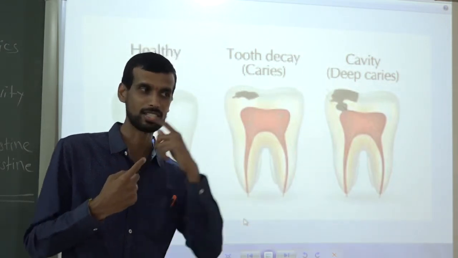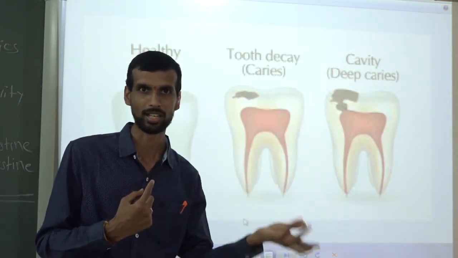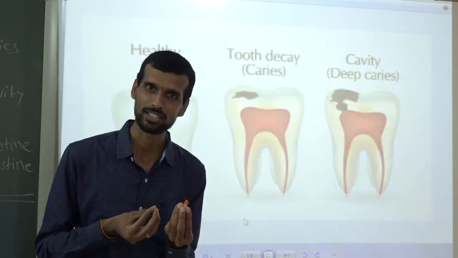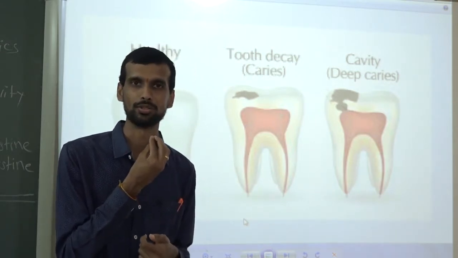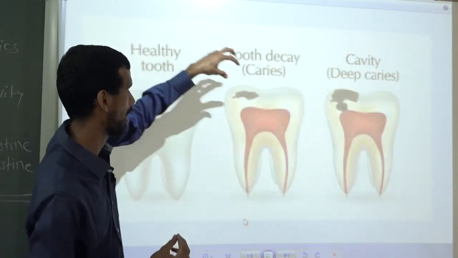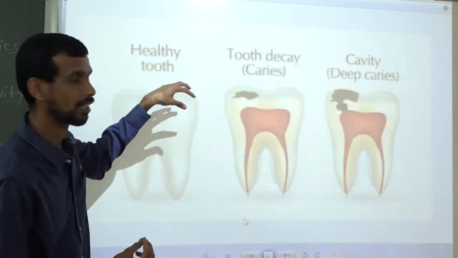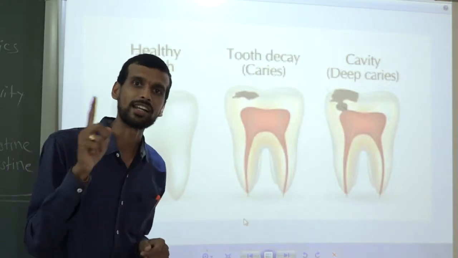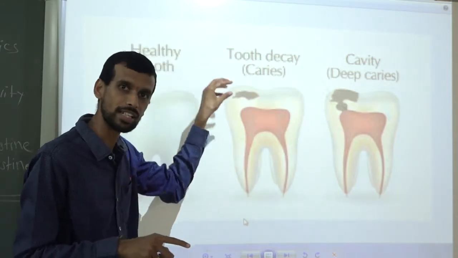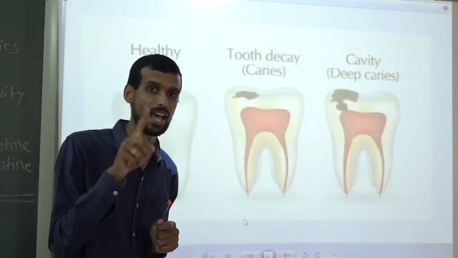Our mouth is in contact with the environment. Through the food you are eating, microorganisms also enter your mouth. So the leftover food, small particles of food which settle on the teeth, are eaten by bacteria, and they produce acid.